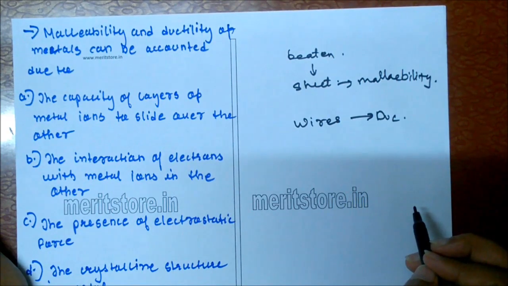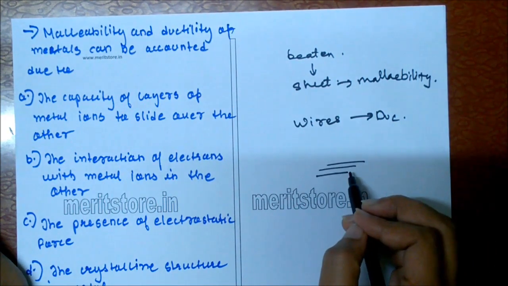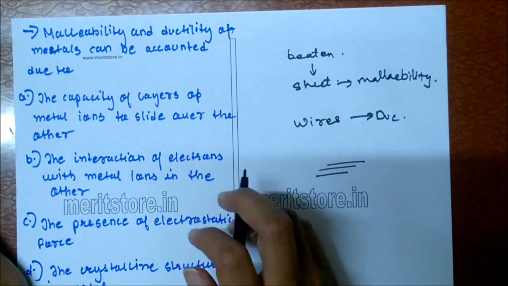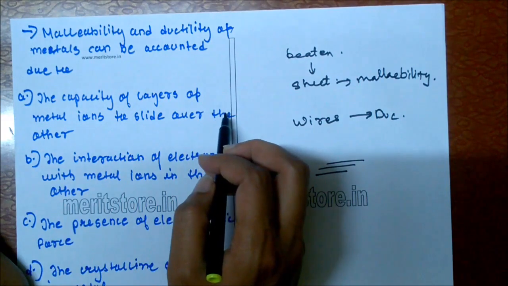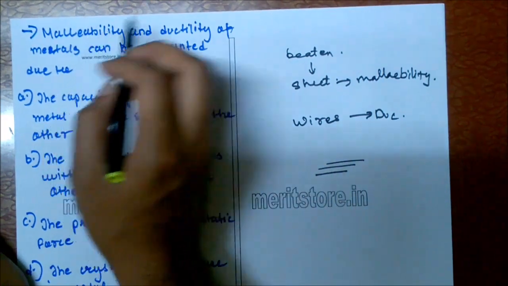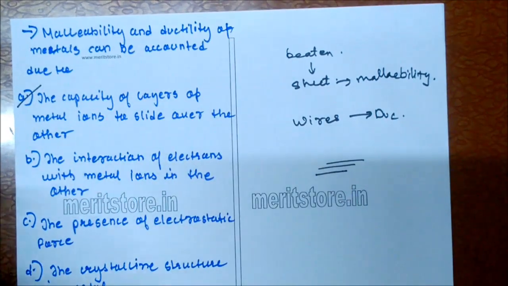These two properties of metals can be accounted due to the capacity of layers of metal ions to slide over the other. So option A is the correct answer.